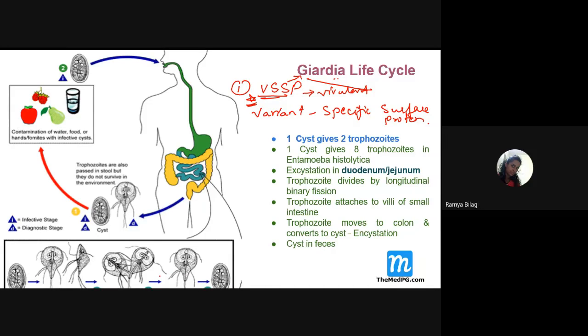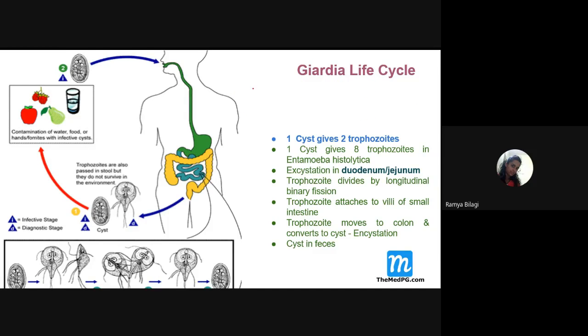Now, one more thing: does Giardia cause extraintestinal giardiasis? Other than affecting the small intestine, does it affect any other organ, like Entamoeba?